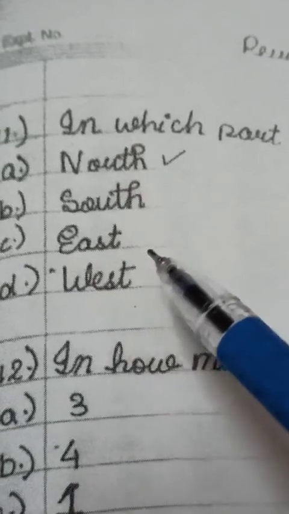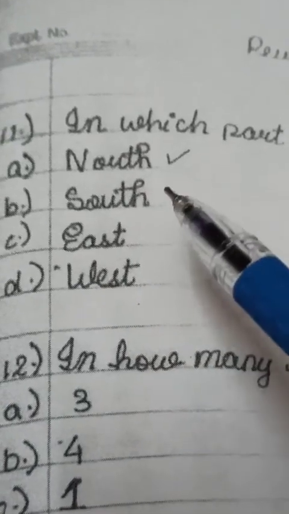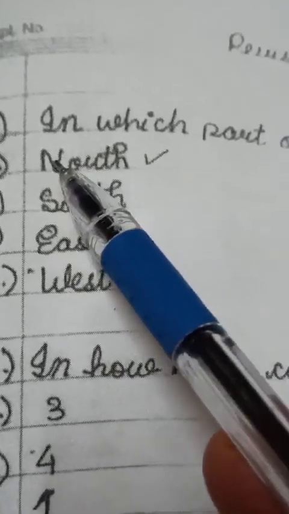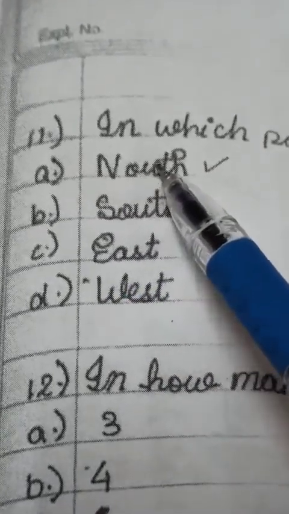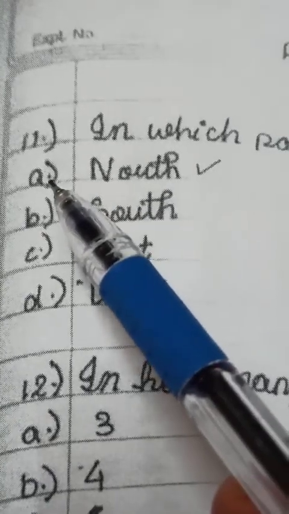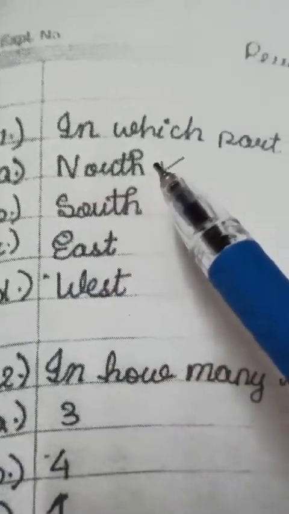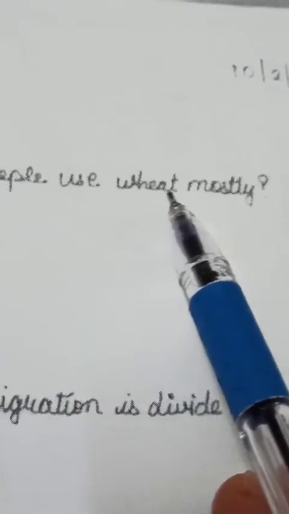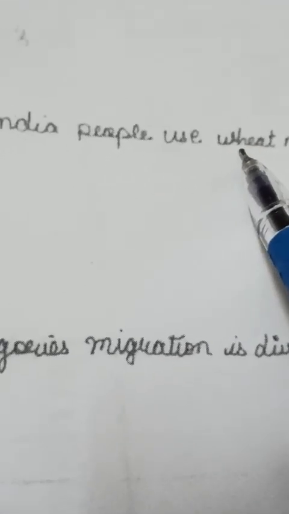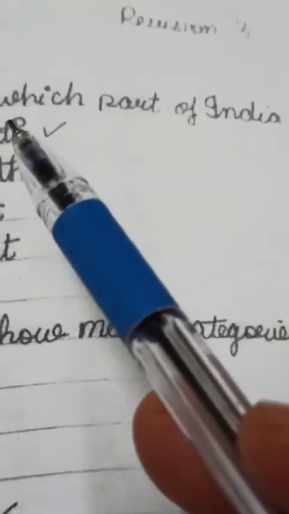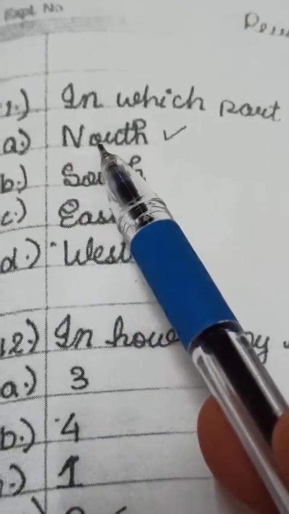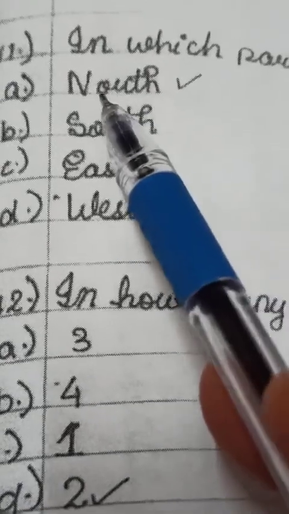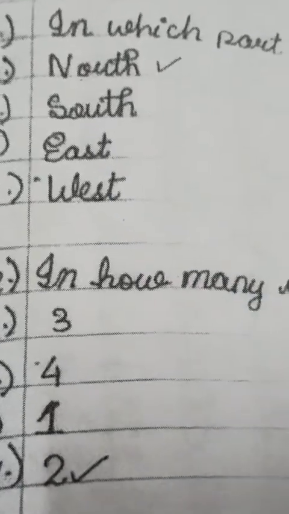So four main regions of our country they have written, and out of these four, in the north region, people of the northern region generally use wheat in their daily meal. They used to have chapatis, okay, and a variety of preparations they make from wheat. So they prefer to use wheat. The north is the right option.